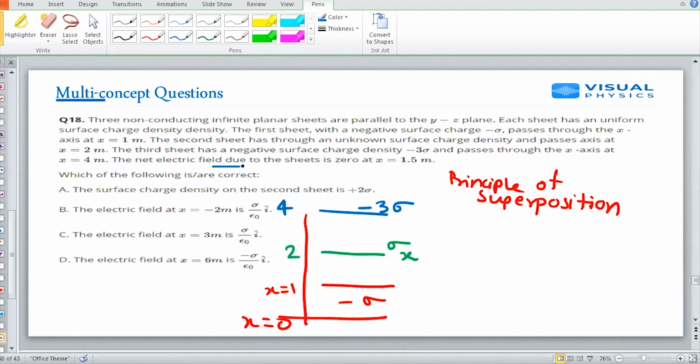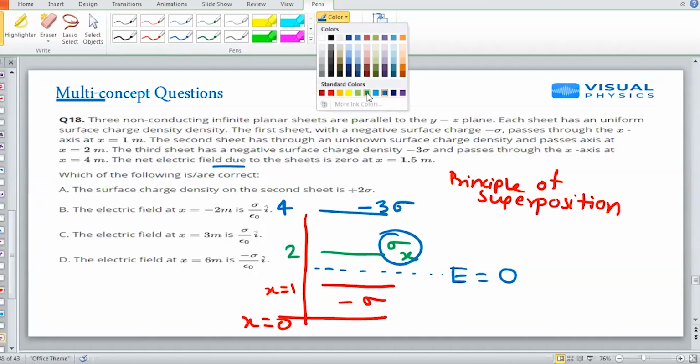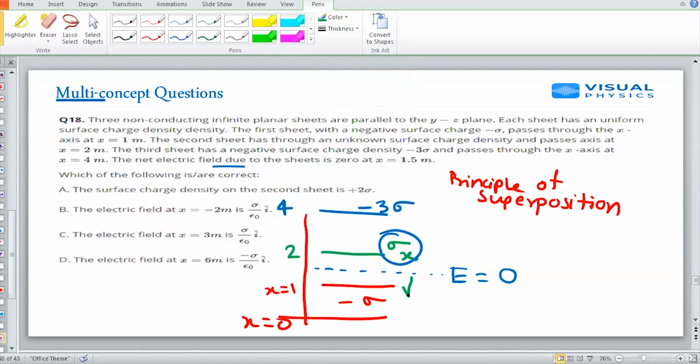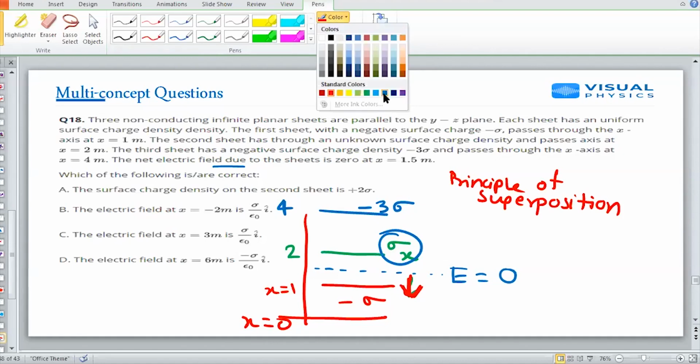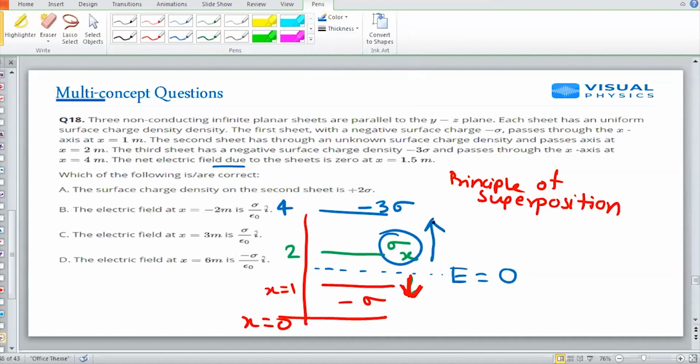If the net electric field due to these sheets in between is 0, I have to find this surface charge density, which is unknown. The negative sheet's electric field will be along this direction, and minus 3 sigma will be acting upward.